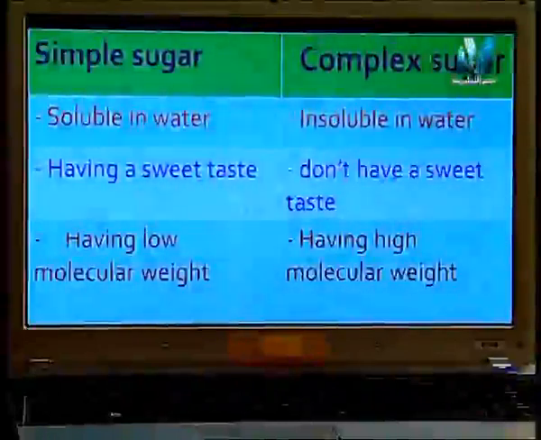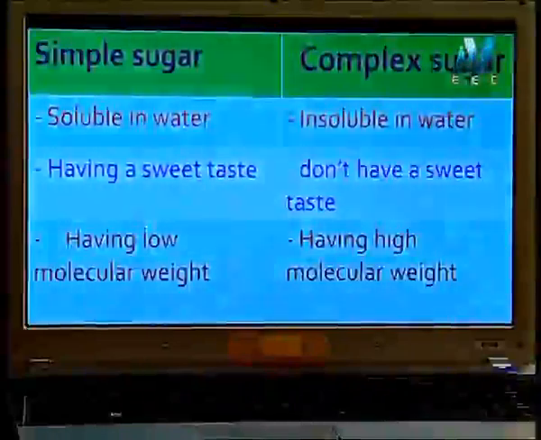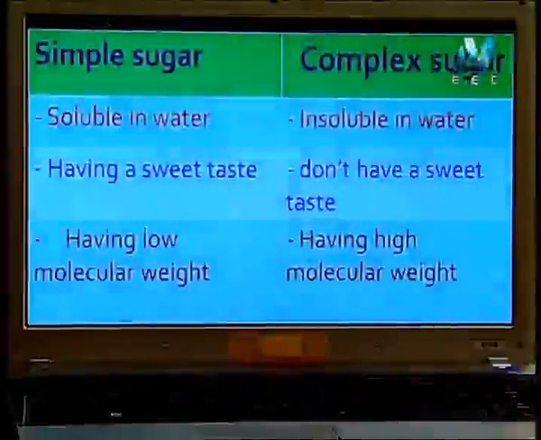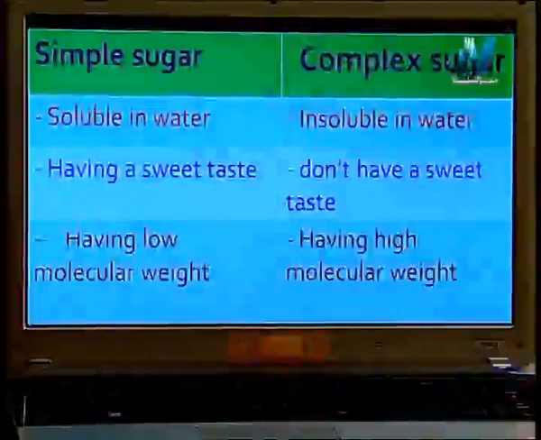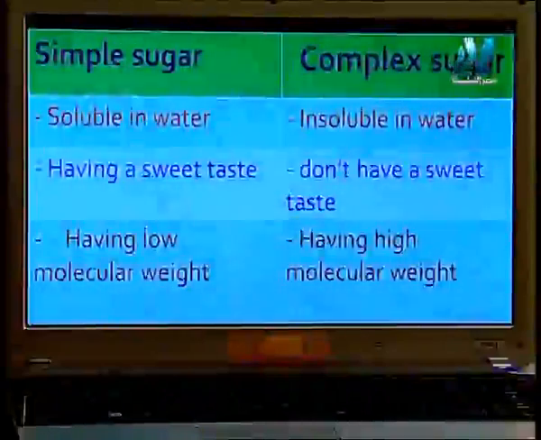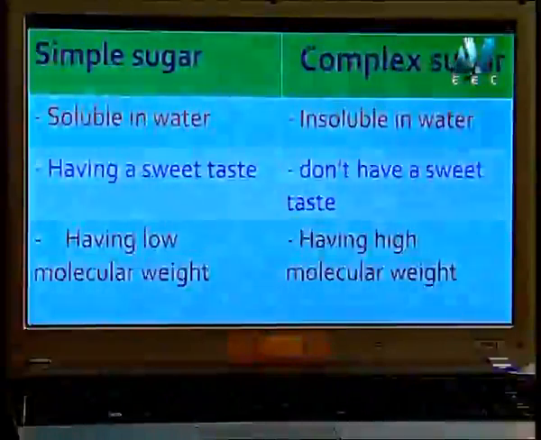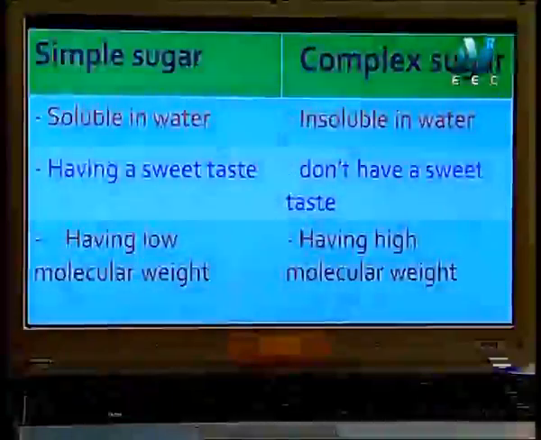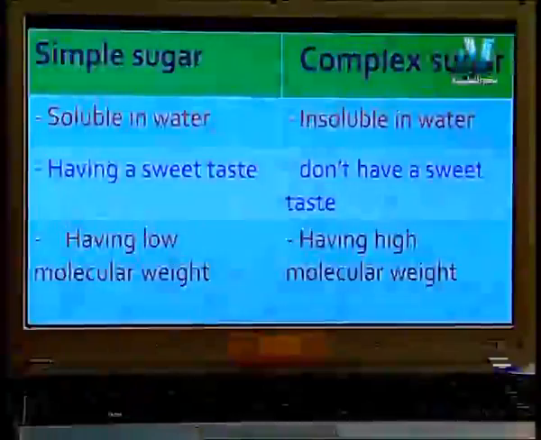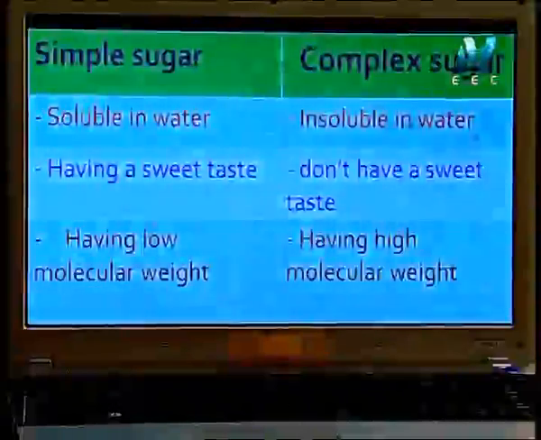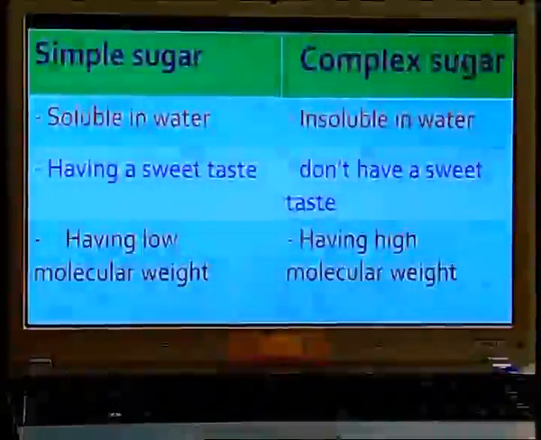If I bring a spoon of sugar and a spoon of starch, sugar is considered simple sugar, disaccharides, and starch is complex sugar, or we call it polysaccharides. If I dissolve the two in water, which one can dissolve faster? Of course, simple sugar is soluble in water, but starch is insoluble in water. It is very difficult for starch to dissolve in water.